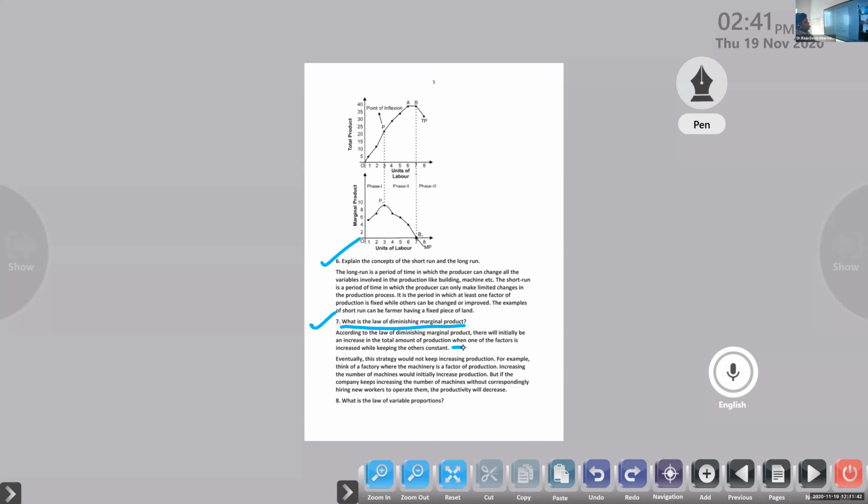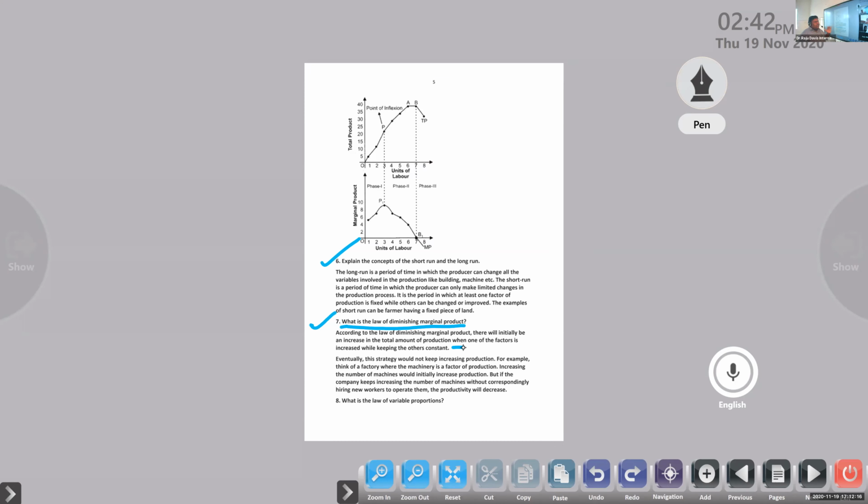For example, think of a factory where machinery is a factor of production. Increasing the number of machines would initially increase the production. But if the company keeps increasing the number of machines without correspondingly hiring new workers to operate them, the productivity will decrease. Clear or not? So the company is increasing only one factor of production, that is the machines here. For the initial phase, production will increase.